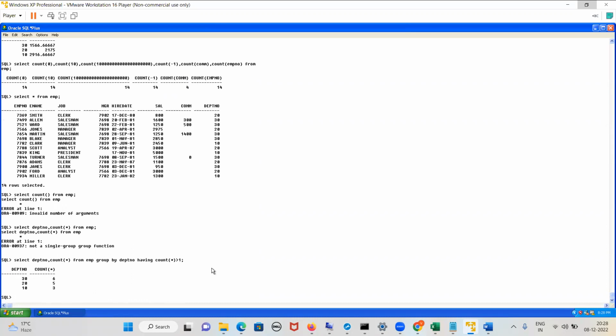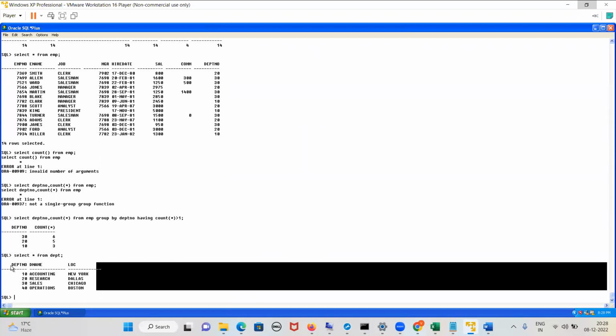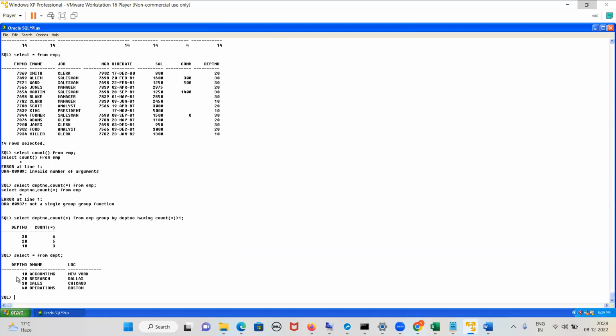And if I want the unique records, what should I write? Hold on, guys. This is a department table. Now I have to write the query for the unique records. Everything here is unique: 10, 20, 30, 40. Yes or no? Yes. So which are the unique records?